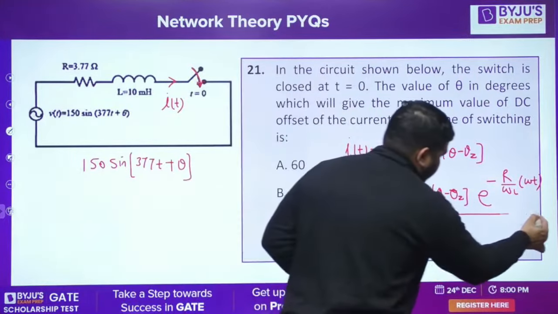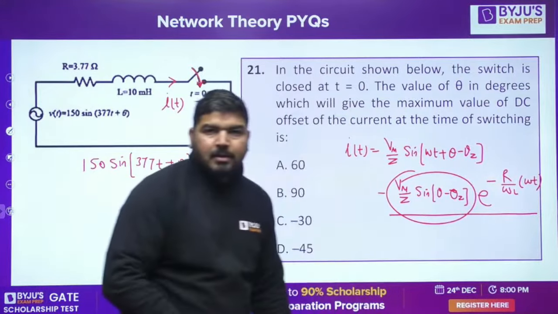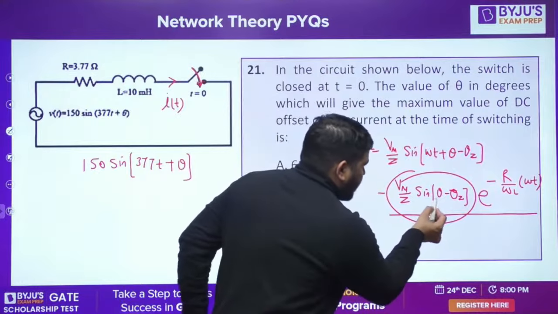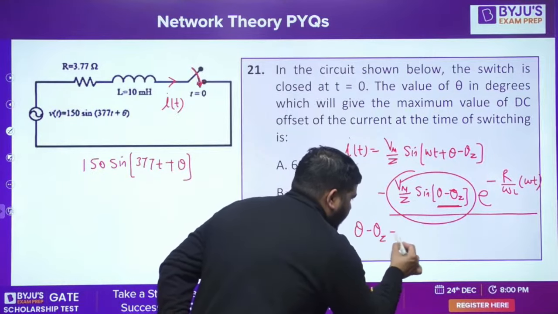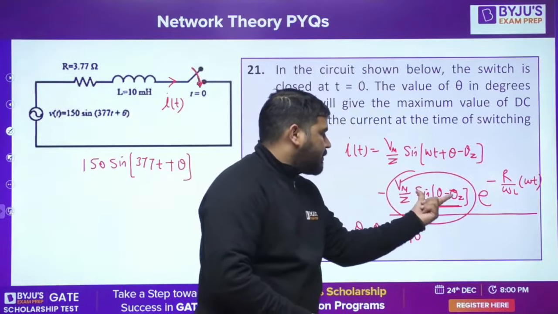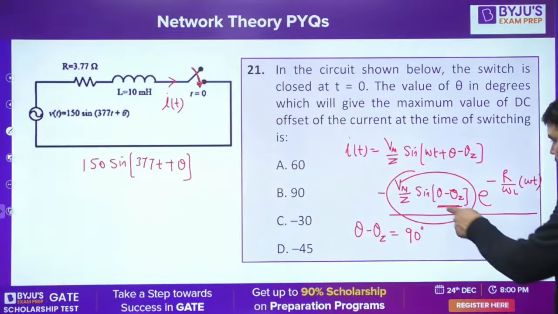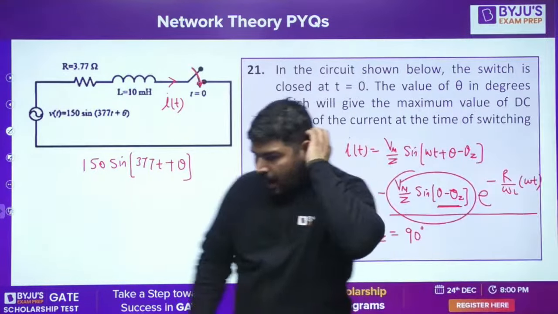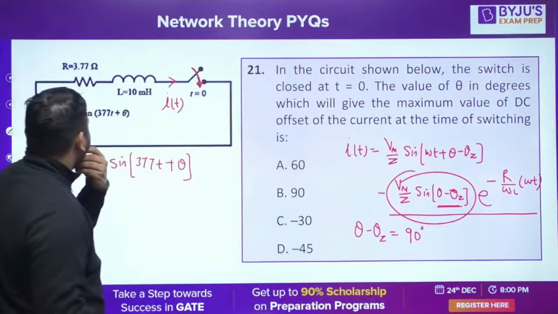Now we call it the DC offset current. This is the value of this DC offset current. Now he is saying what should be this theta such that you get the maximum DC offset. You will get the maximum value of this when this internal angle, theta minus theta Z, comes out to be 90 degrees. If it is 90 degrees, then this will be maximum. Because sine 90 is 1, you'll get the maximum value here. Now how to calculate this theta Z? Once you get this theta Z, you'll get this theta. Is it fine, guys?